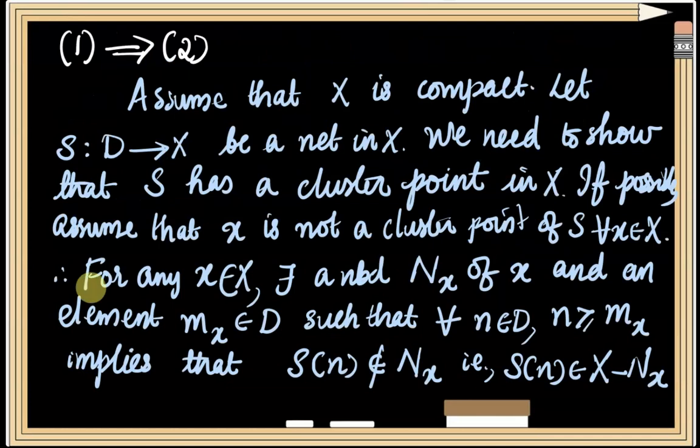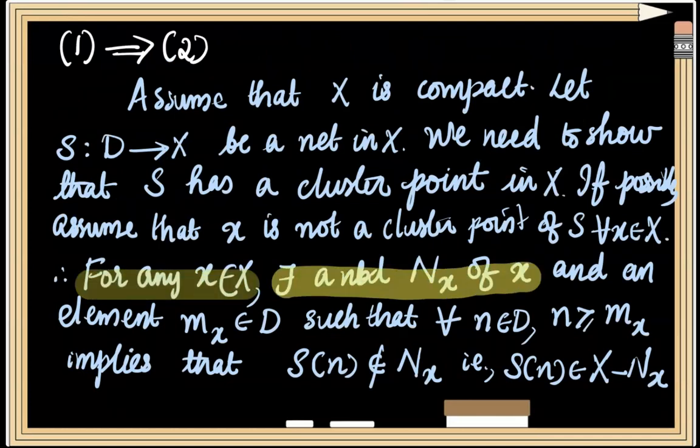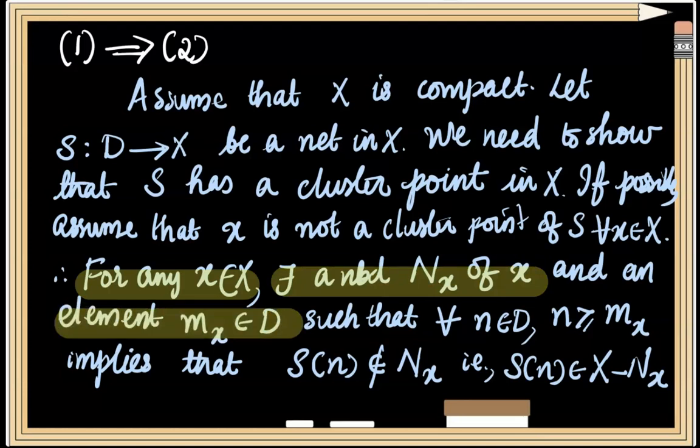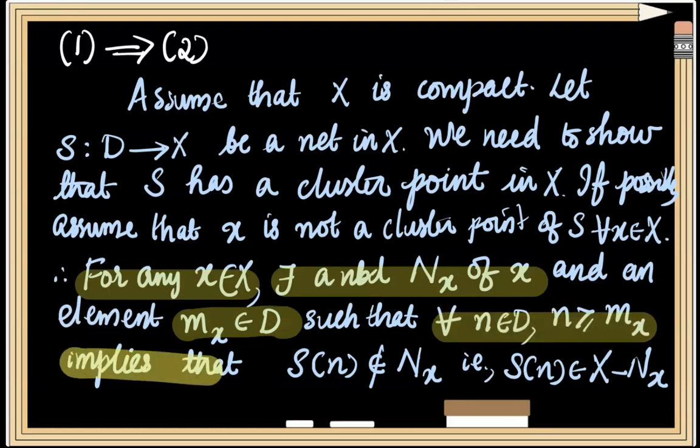By our assumption, we know that for any x element of X, there exists a neighborhood Nx of x and an element Mx of D such that for every n element of D, n follows Mx implies that S of n belongs to X minus Nx. So this statement will be satisfied for the points x1, x2, etc., xk also.